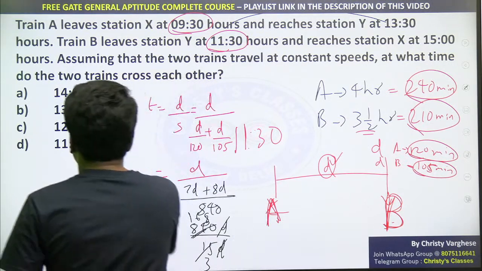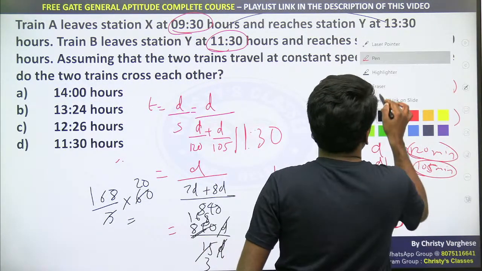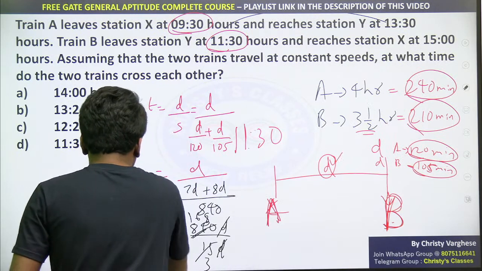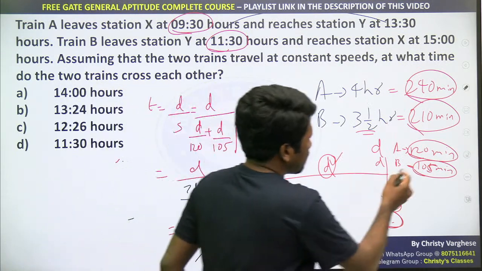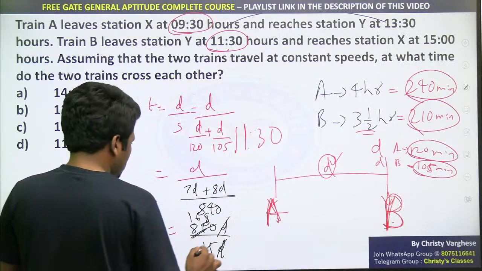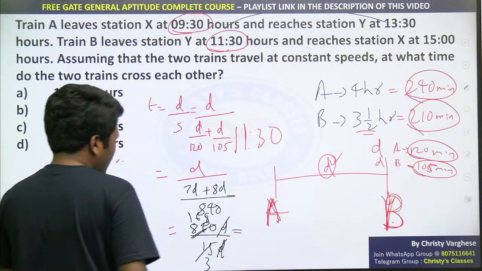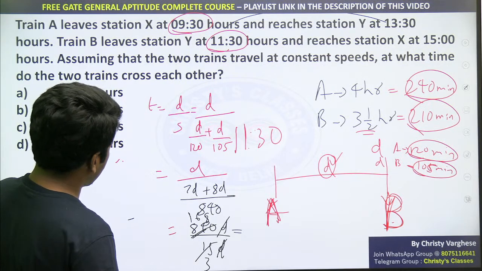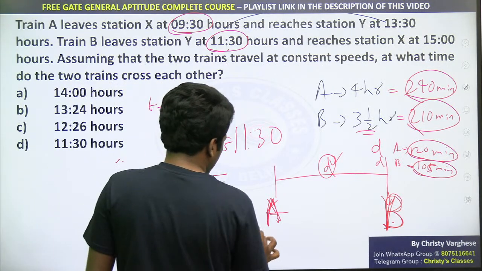Yeah, 168 divided by 3, you can directly do that now. Please excuse these steps. Now after 2 hours, my brain stopped working properly. So anyway, this will be 56 minutes.